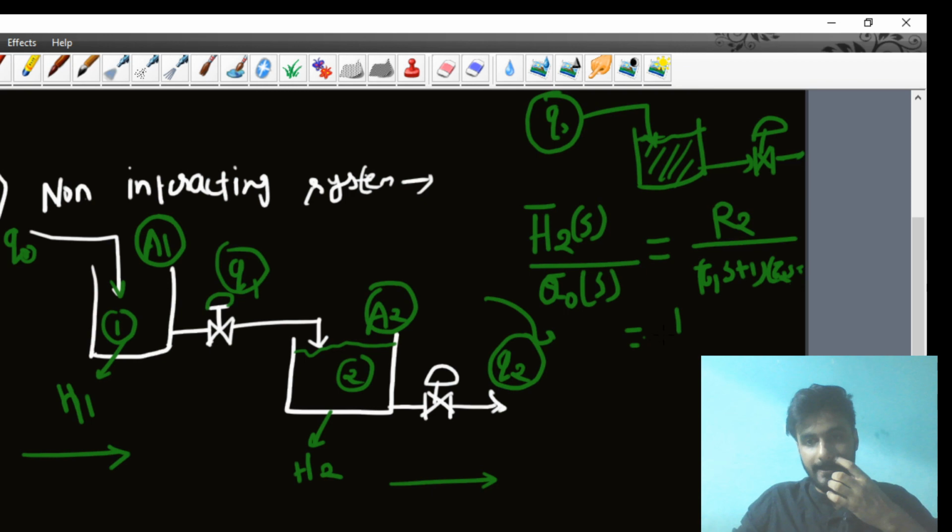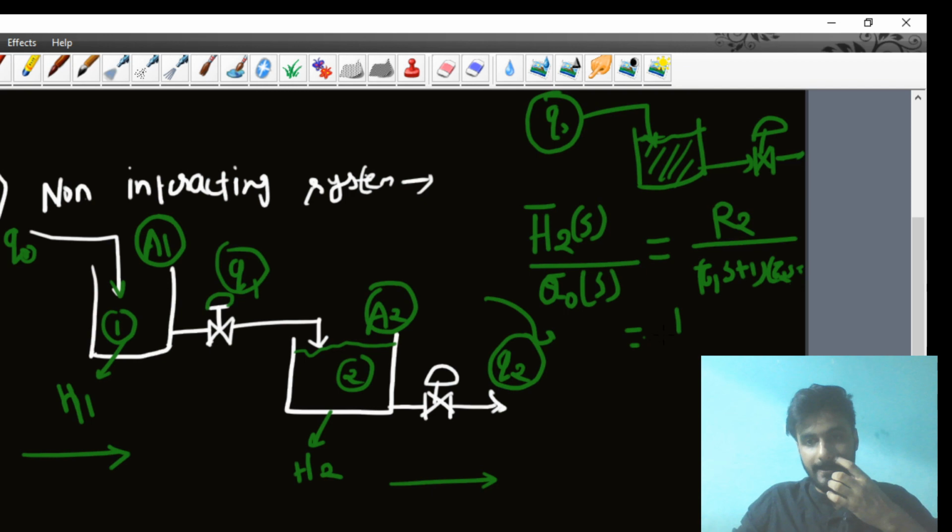Derivation is not important. GATE is not going to ask any derivation part, because we don't have to write any mains examination. You only have to solve the single correct question. That's why I am not going into the derivation; I am going to discuss which types of questions are going to be asked. If you want to calculate tau1, it equals A1 into R1. And tau2 equals, my dear student, A2 into R2. These things you have to remember.